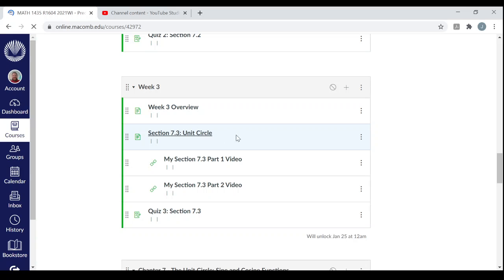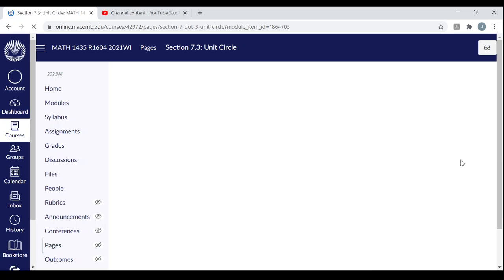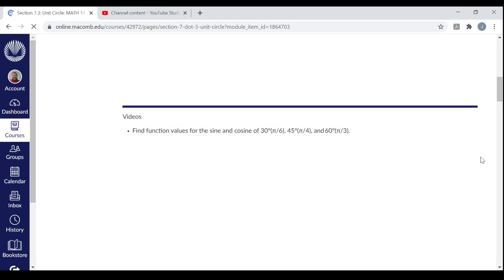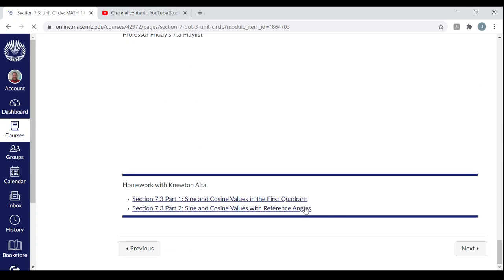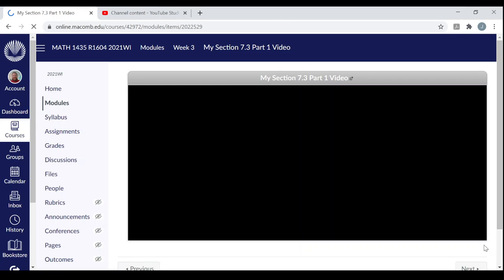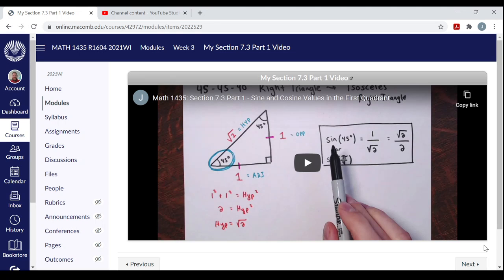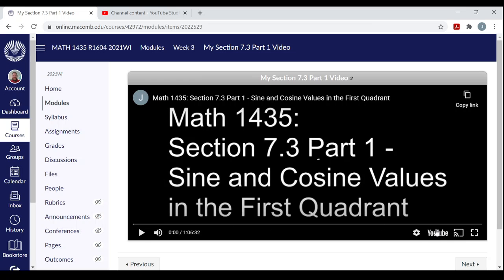All right, so let's get back to the section 7.3 page here, and that's it for that page. You got the book, the videos, the links to the assignments, and please do both of them. Then after every section, and you've noticed this in the first couple weeks, I have my own videos where I go over the Newton Alta assignments, just to give you a little guide as to how I would work through them. Sometimes you see I go to paper, and you can play it here. Just hit the play button, or you can watch it in YouTube if you wish.